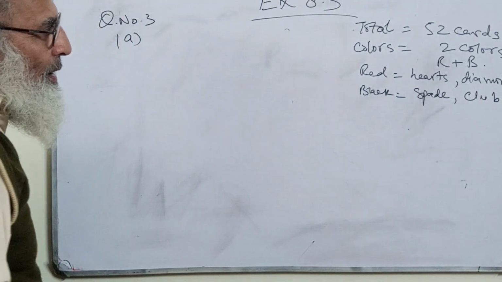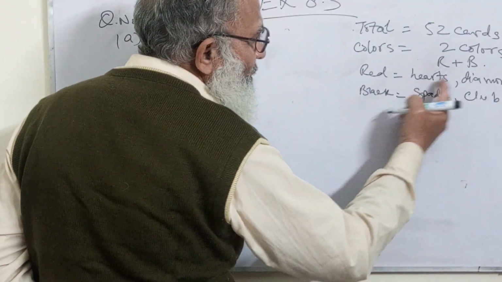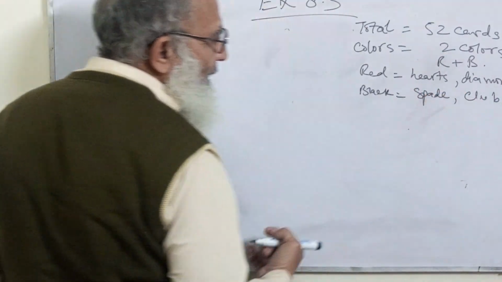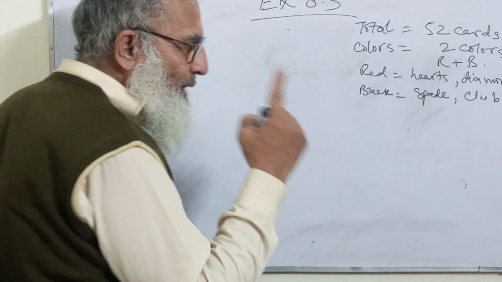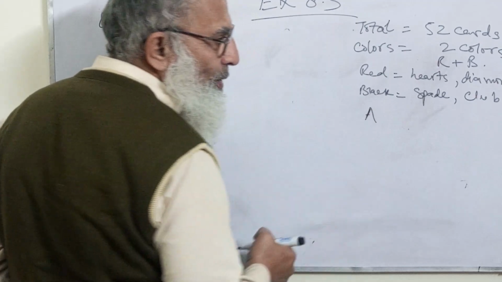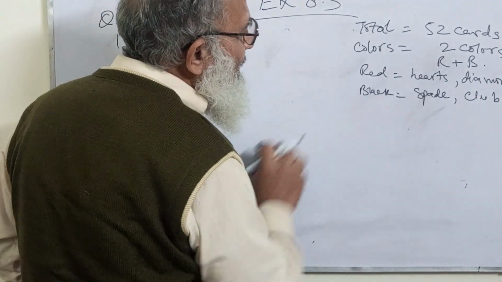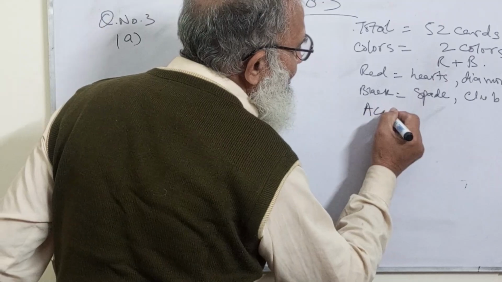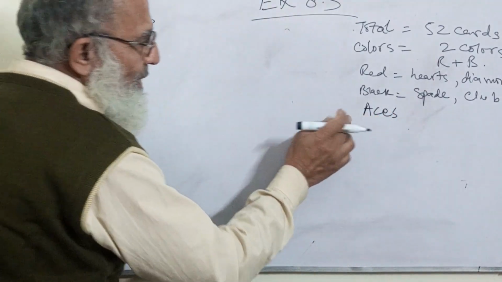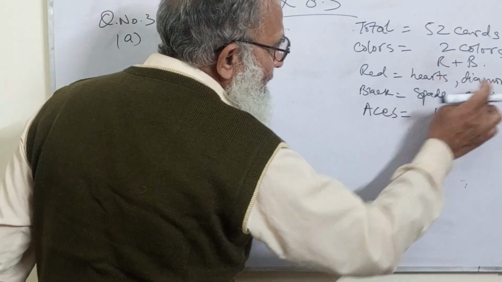In each of the categories, there is one ace. Ace means A. Now how many aces must be there? The plural is aces. Aces are four, one from each.